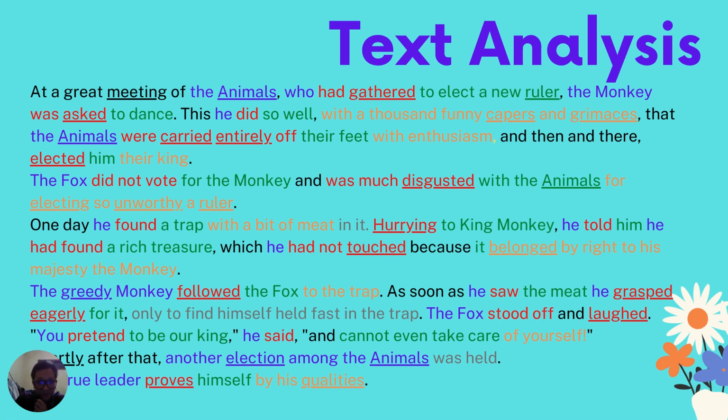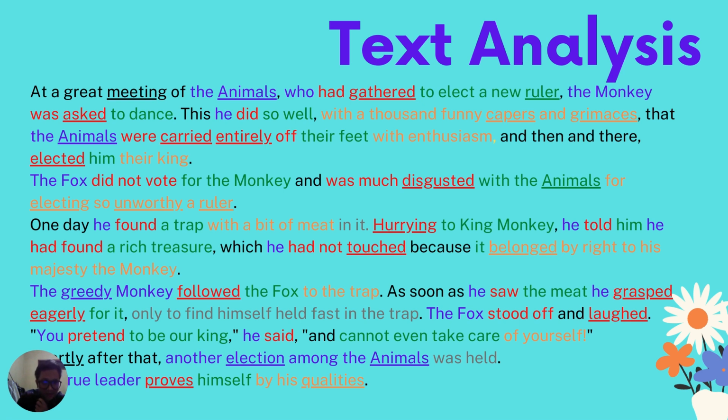He is a subject, told is the verb, him is an object. He is the subject. Actually, it could be a complement, that he had found a rich treasure. It could be a complement, but I'll explain it separately. He could be the subject, had found could be the verb, a rich treasure is an object, which he is a subject, had not touched. Had not touched is a verb because it belonged. It here refers to the treasure, which means the object, belong by right to His Majesty the monkey.